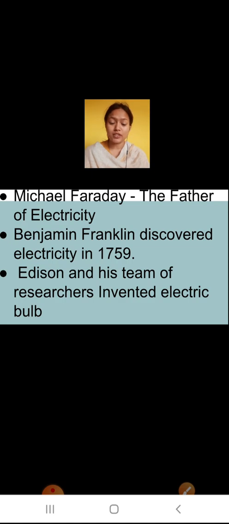Electricity was discovered in 1759 by Benjamin Franklin. And who invented the electric bulb? Edison and his team. A team of scientists was there with Edison. They invented the electric bulb that we use now as a source of light.